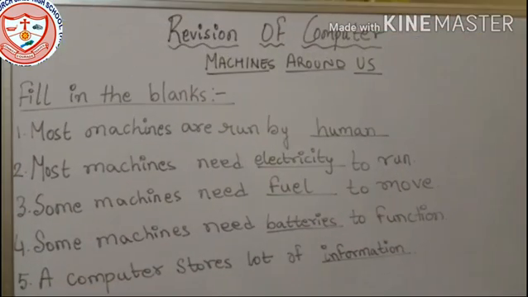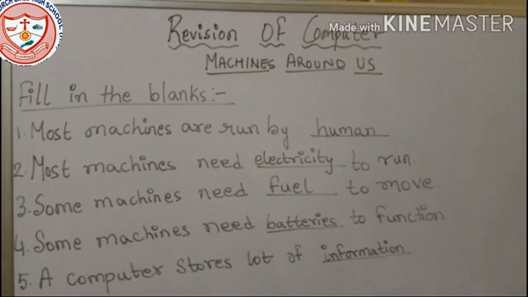Fill in the blanks. Some machines are run by dash. Actually, most machines are run by human beings. Without the help of a human being, it is impossible to run some machines. So some machines are run by human beings.